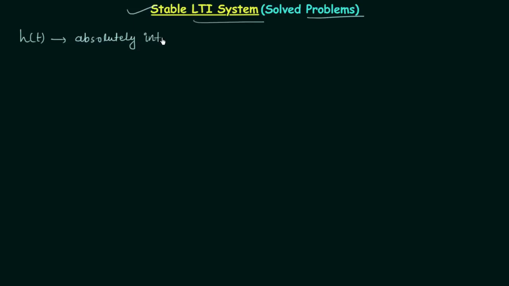So whenever the impulse response is absolutely integrable, the given LTI system is stable in nature. Now what is the meaning of absolutely integrable? Its meaning is very easy to understand.